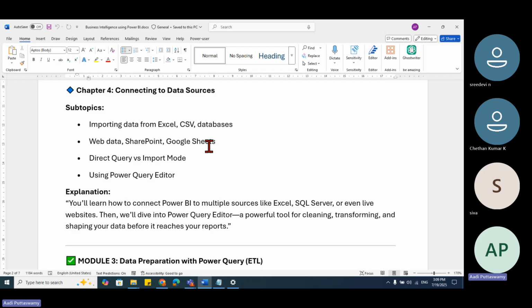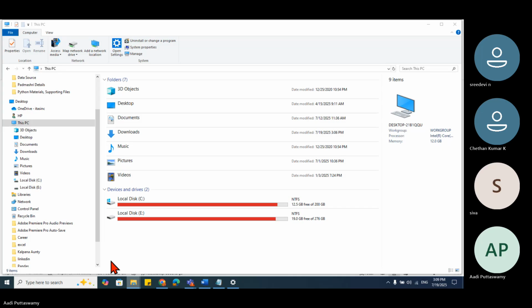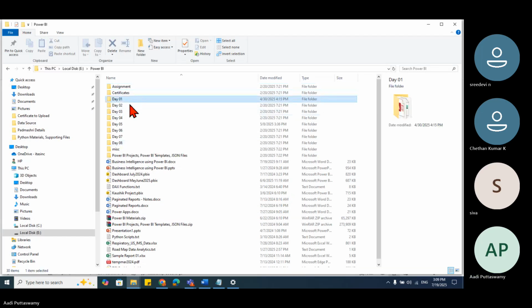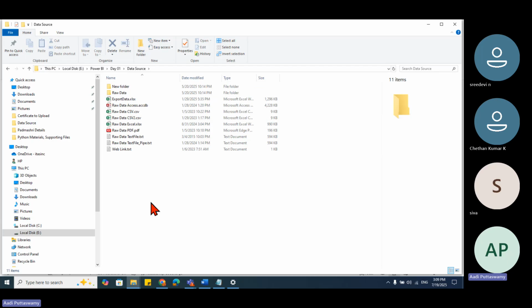Practical. See here, we have various different data sources. I'll show you how you can import the data: CSV, Excel, text file, SQL Server, and how you can connect to all of these. It's called Get Data. That means I'm trying to import the data into my Power BI project, the one I'm working on. Okay, done.